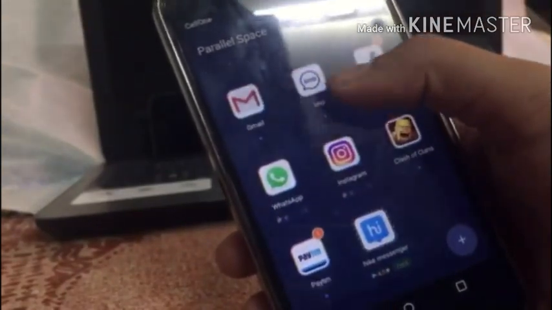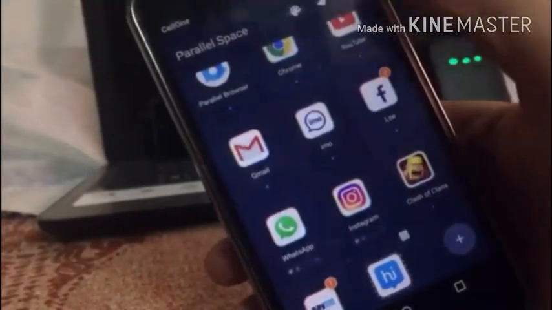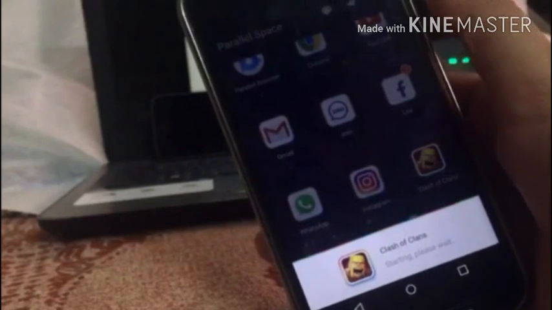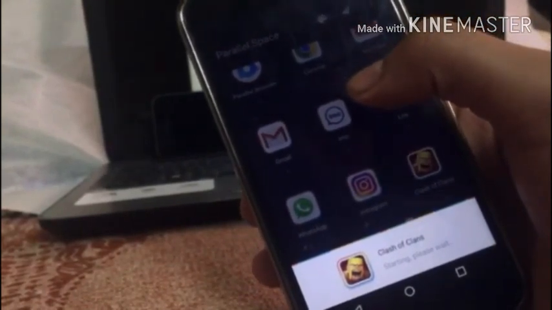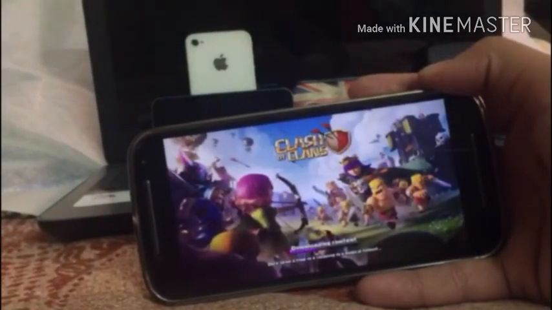As you can see, I have made some clone copies of Instagram, Clash of Clans, and Paytm, and now I'm running my Clash of Clans, which I have just created. It doesn't download the app, it just creates a new application for you. As you can see, it's working. Everything is just normal. Nothing is changed.